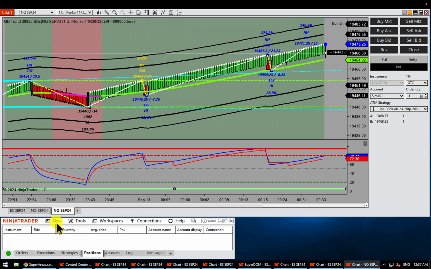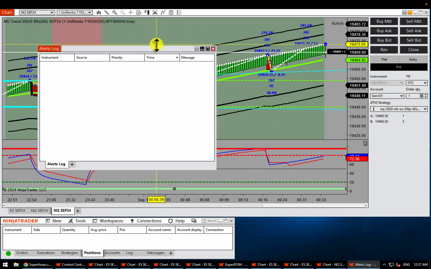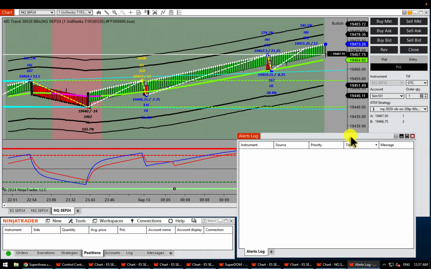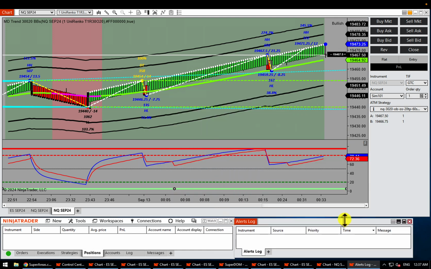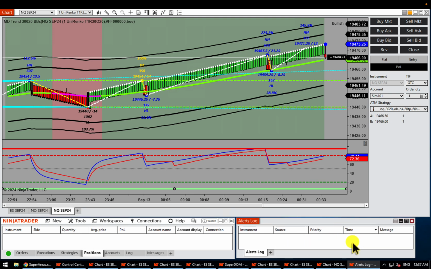Now, one thing I would add is go to New and click on Alerts Log, and you can have this box sitting right here. So what is an alert is every time this trade does take place, it will pop up in here as an alert. So right now there's a divergence happening, prices higher high, another higher high, but your strength did not go up. And that's it, guys. So just keep an eye on your positions to make sure everything is fine. You don't need to see anything else.